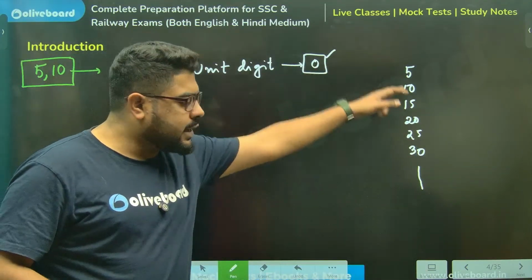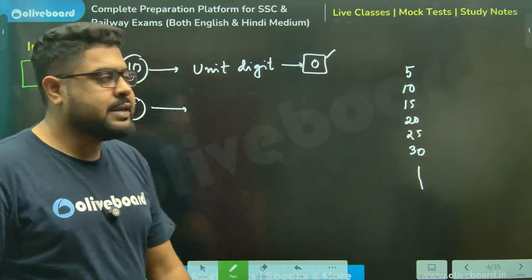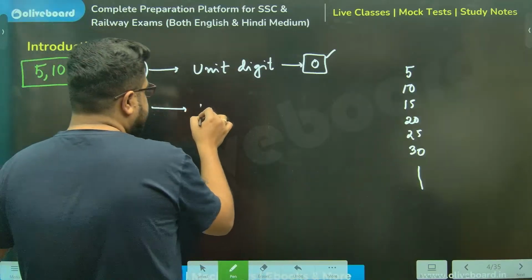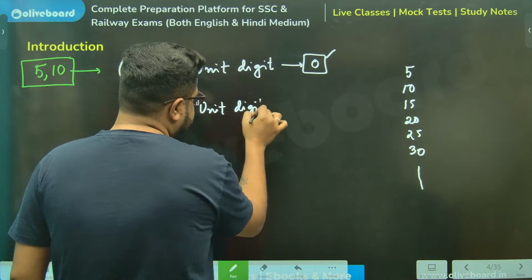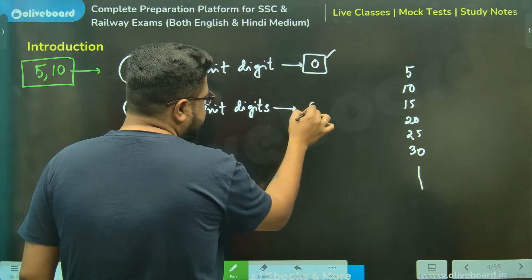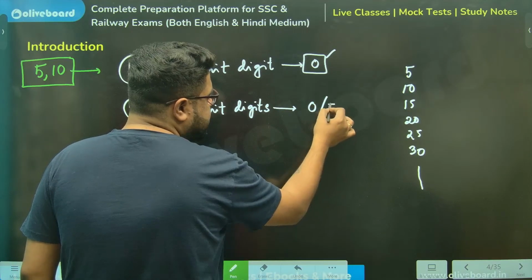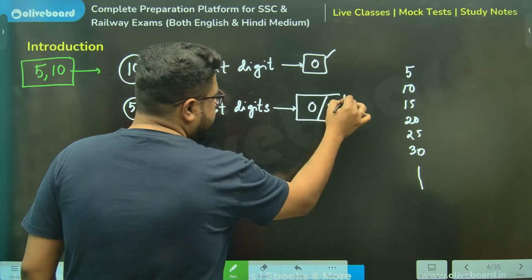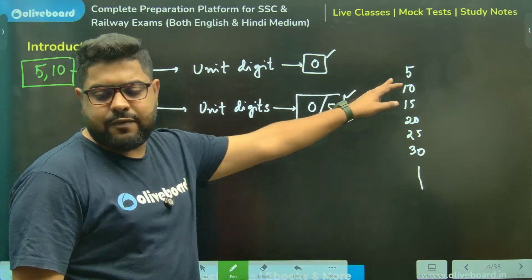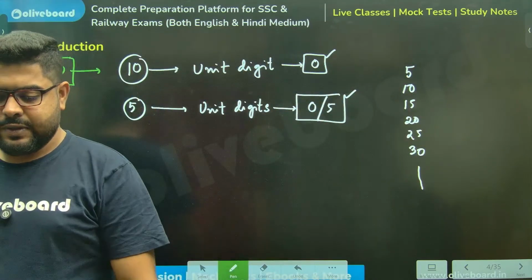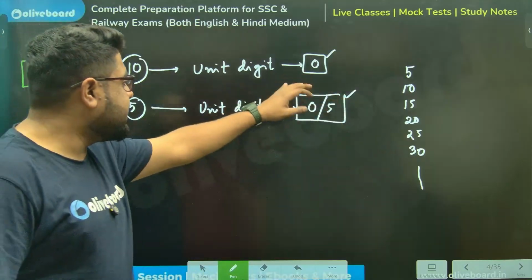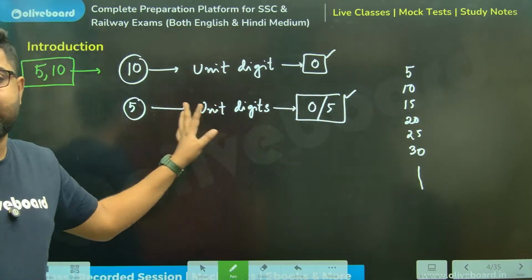It can be 0 or 5. It will be 0 for every even multiple, and for every odd multiple, it must be 5. So 0 or 5 will ensure that it is divisible by 5.